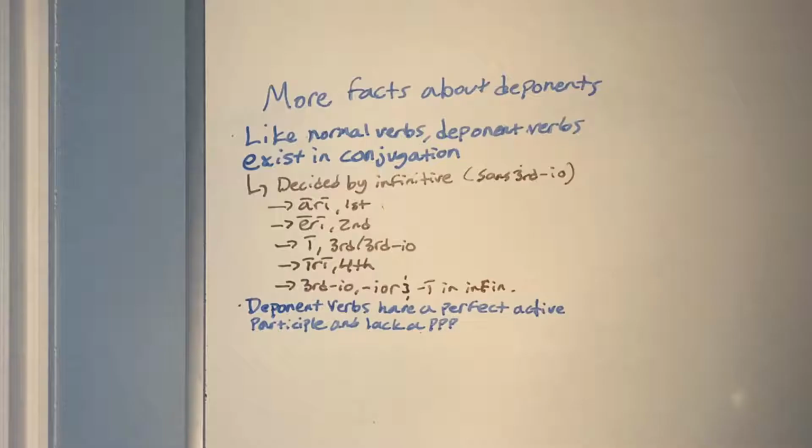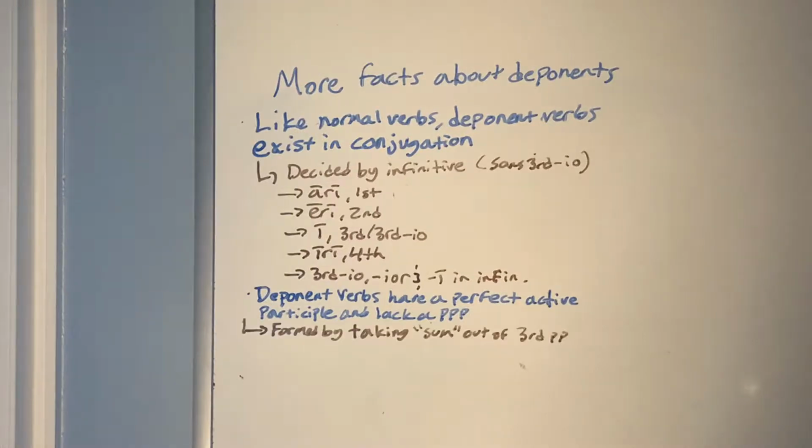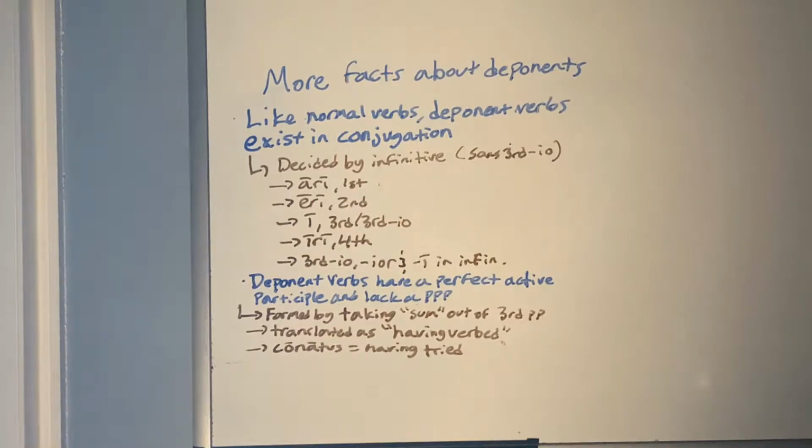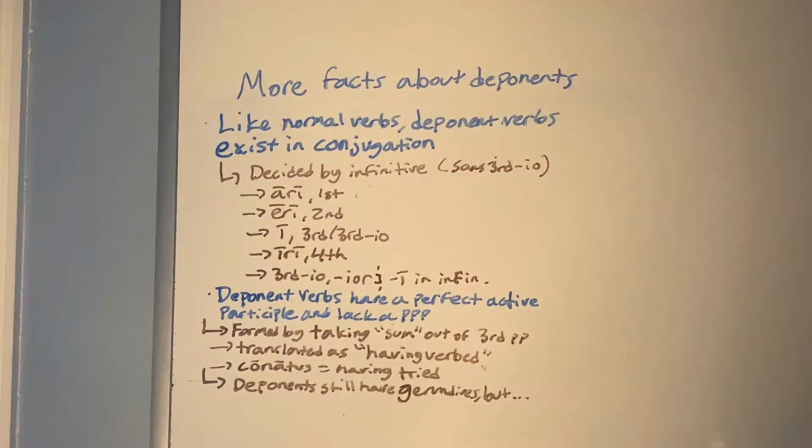Another interesting thing that deponent verbs do is that they have a perfect active participle, but they lack a perfect passive participle, because like I said, deponent verbs don't work in the passive. The perfect active participle is formed by taking the sum out of the third principal part. This is just translated into English as "having verbed." So let's take our friend conor again. Conatus would be translated as "having tried." Deponents still have gerundives, which is the future passive participle, but you don't need to worry about that until Latin 3.